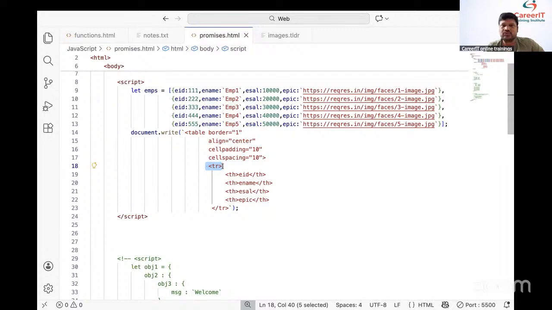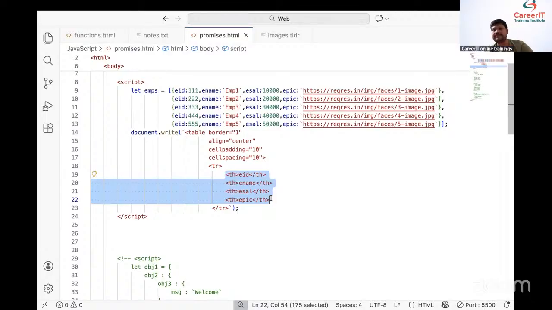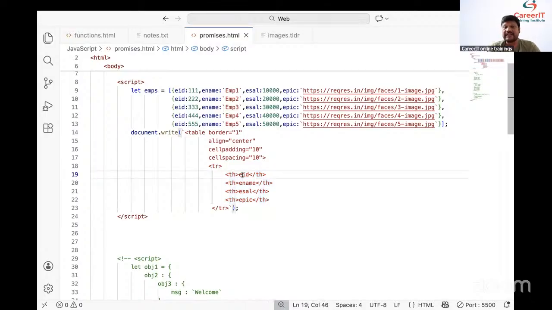The TR tag is used to create the row. How many headings do you want to display? Four headings. What is the first heading? TH, EID. What is the second heading? TH, ename. What is the third heading? TH, we need to place the esalary. What is the fourth heading? TH, we need to place the epic. Employee pic, we need to display.